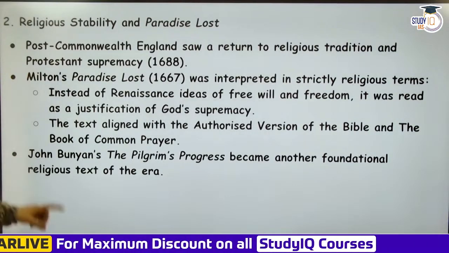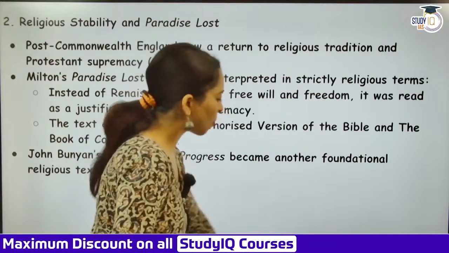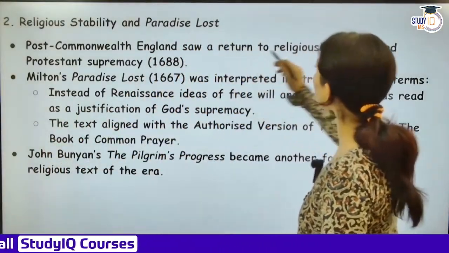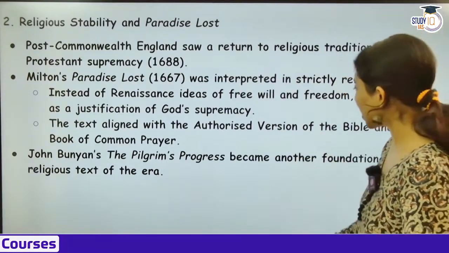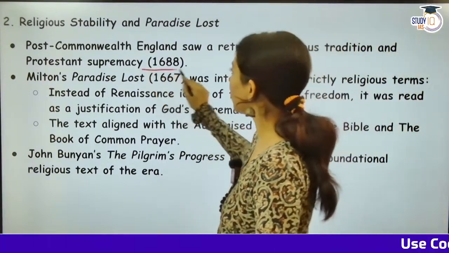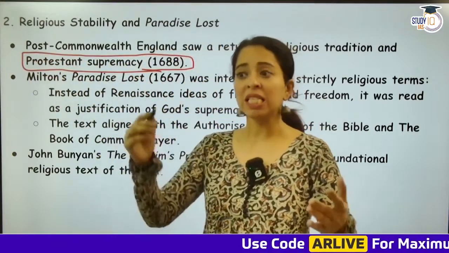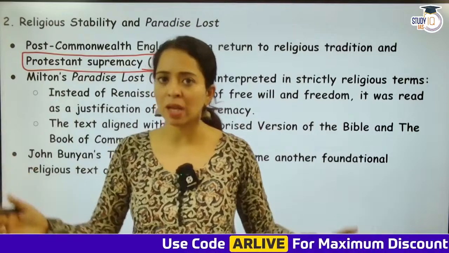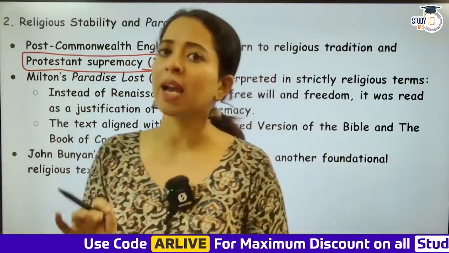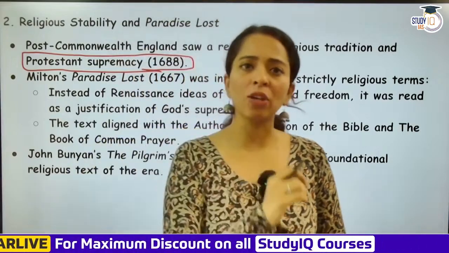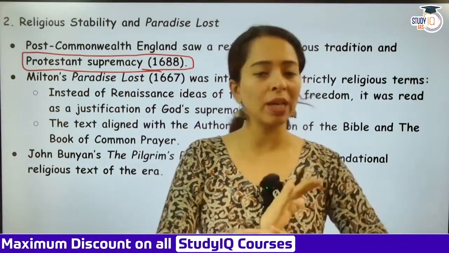Now post-Commonwealth England, that is, the England after the era of Oliver Cromwell, saw a return to religious tradition and Protestant supremacy. So now we know that Protestant supremacy had increased a lot. Charles II was also Protestant. In 1688, when the Glorious Revolution happened, when James II was silently overthrown, that actually emphasized and categorically stated that yes, Protestant rule will remain.